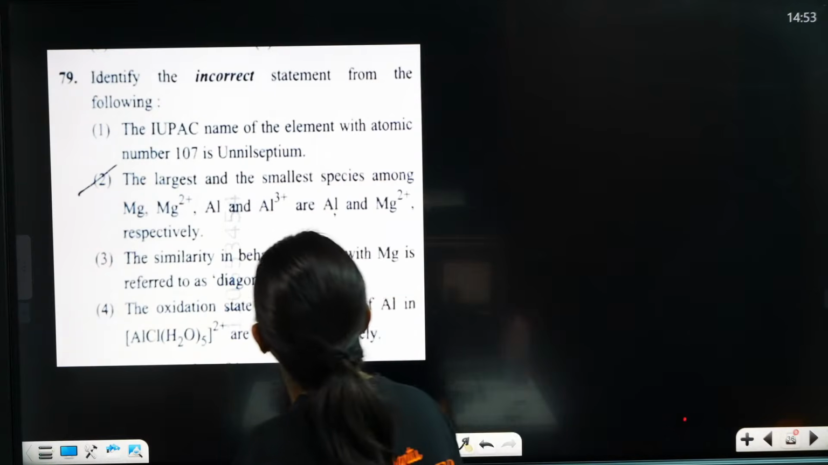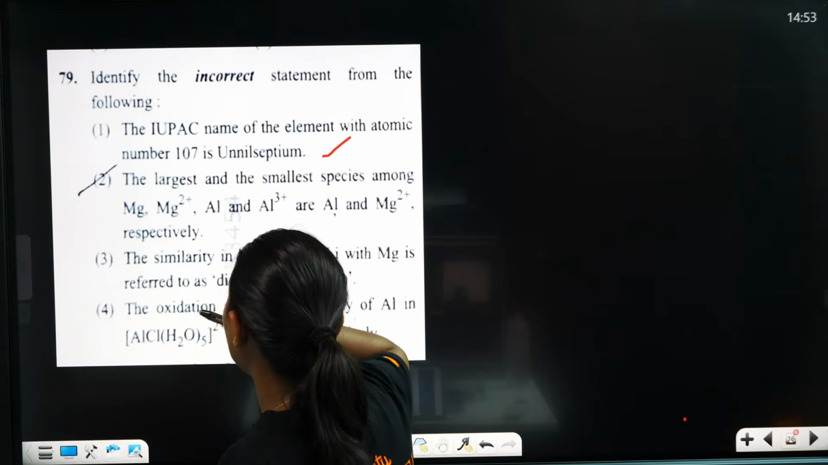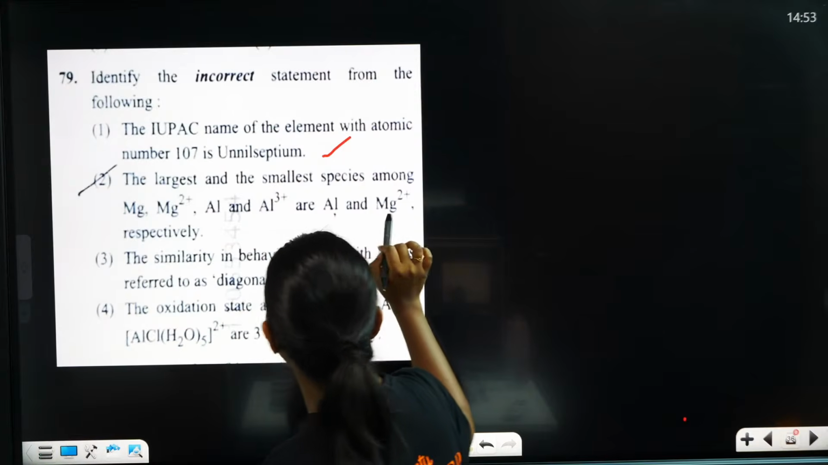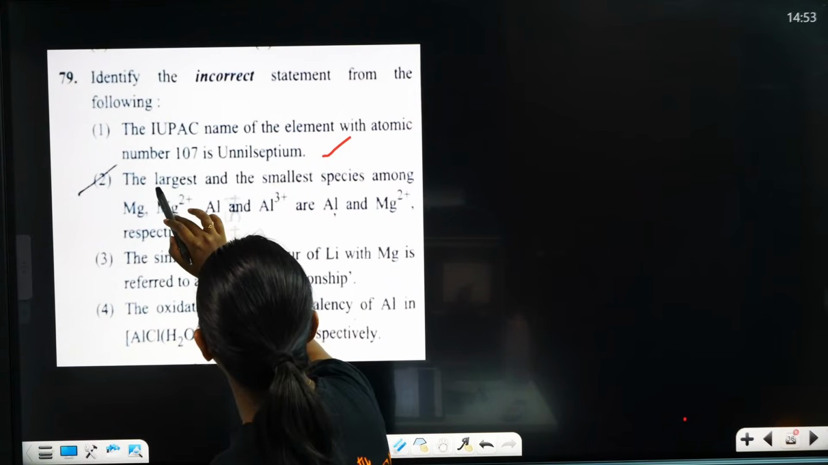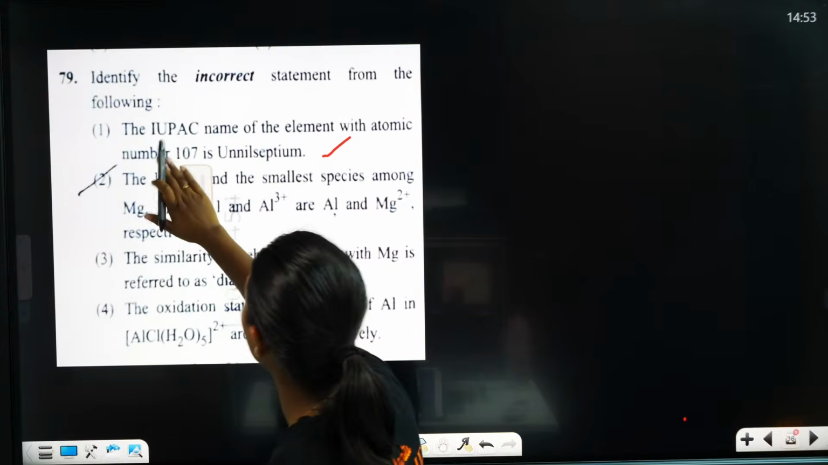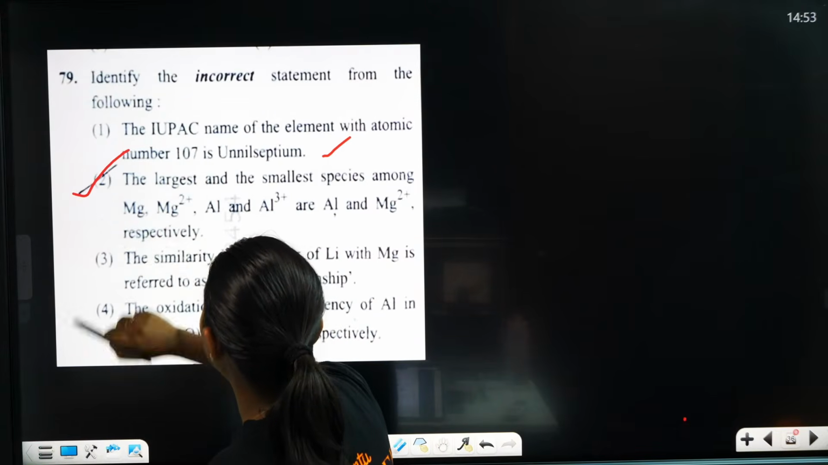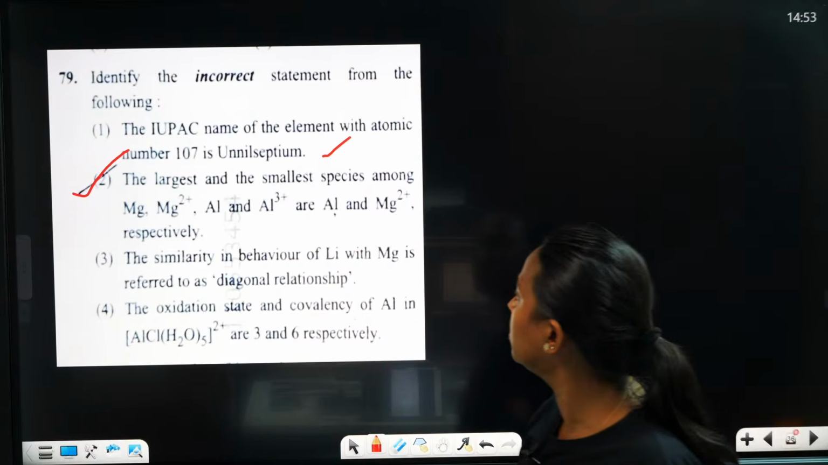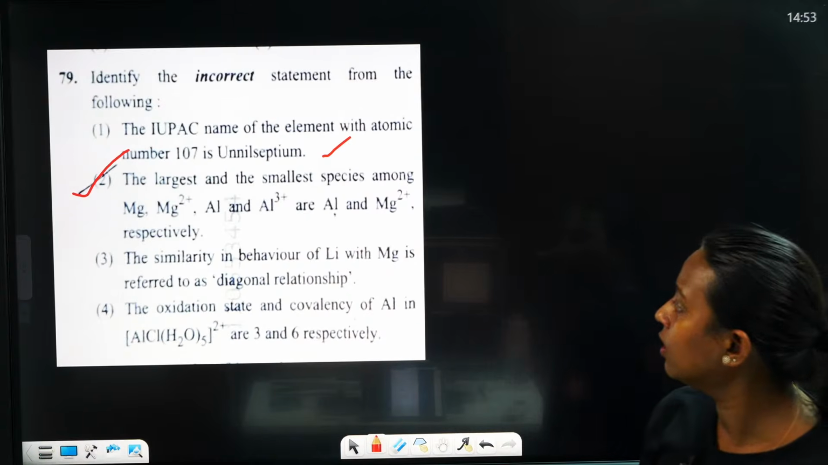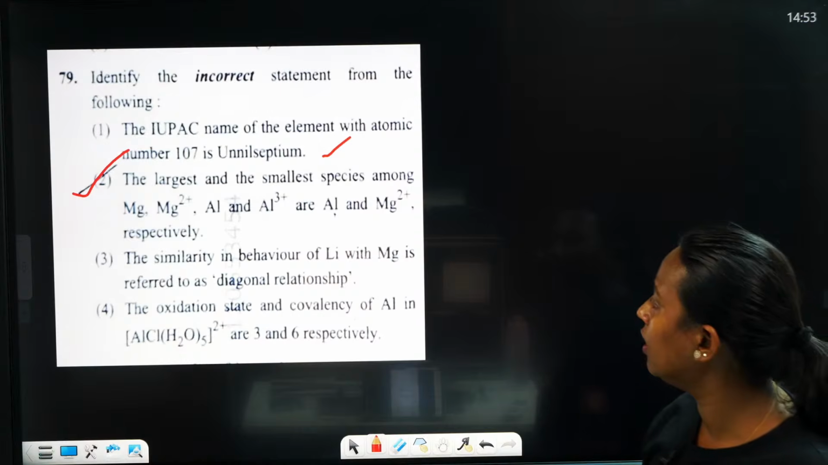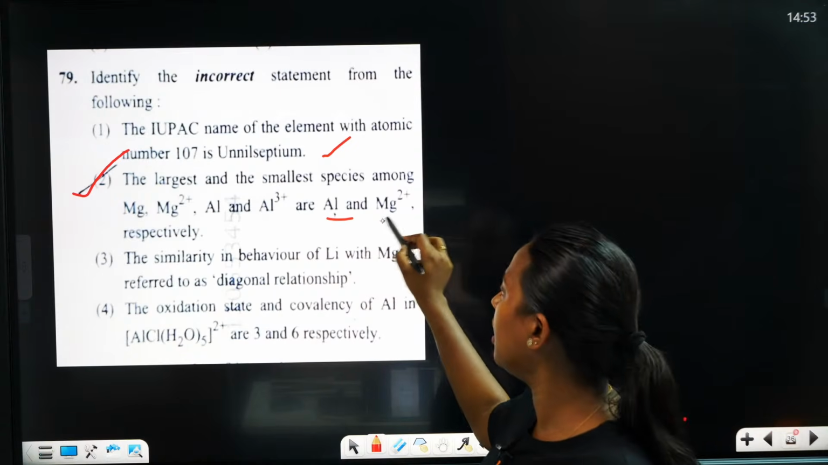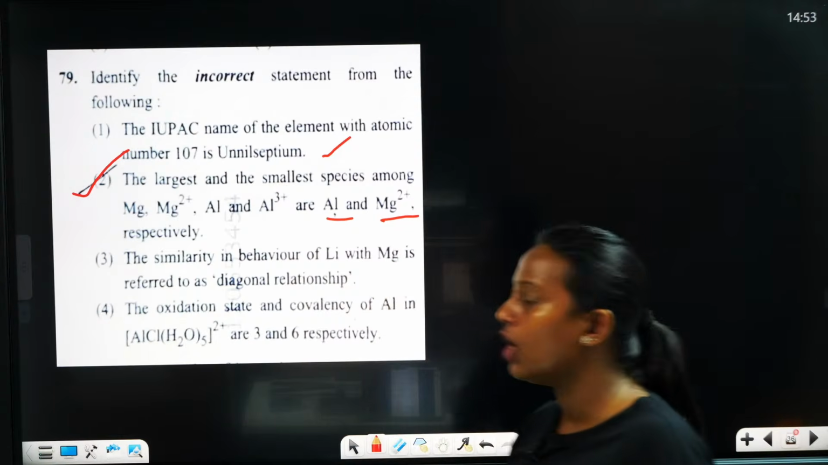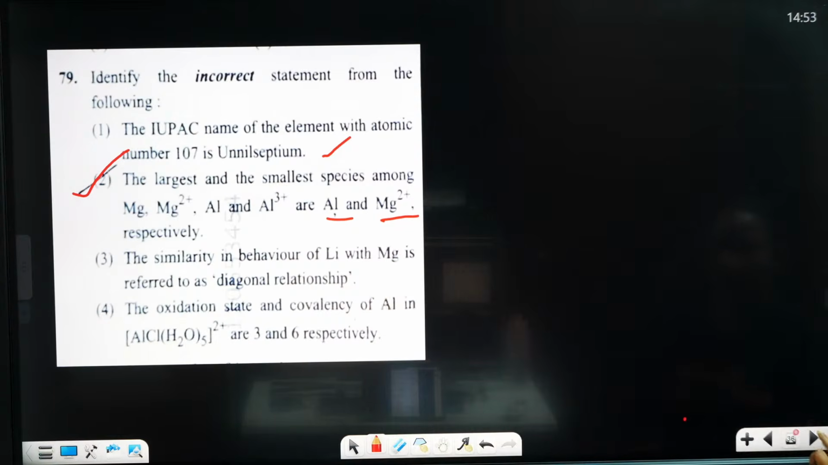Element, yes, this is correct only. Largest and smallest species among Mg2 plus, respectively. No, this is wrong. The correct answer is Al and Mg2 plus. This is wrong. Yes, very good. 79 is 2 only. Very good, Pradeep, correct answer.